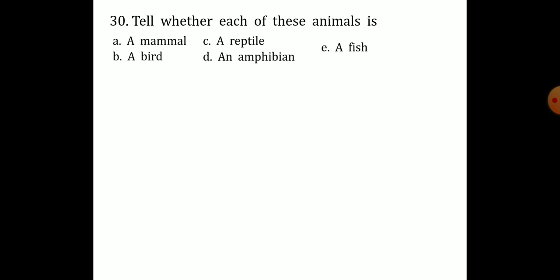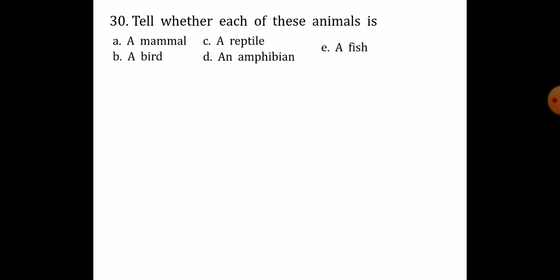Now the last one is, tell whether each of these animals is a mammal, a bird, a reptile, an amphibian, or a fish. So here 10 animal names are given. You have to find out which type it is. It is a mammal or a bird or a reptile or an amphibian or a fish.